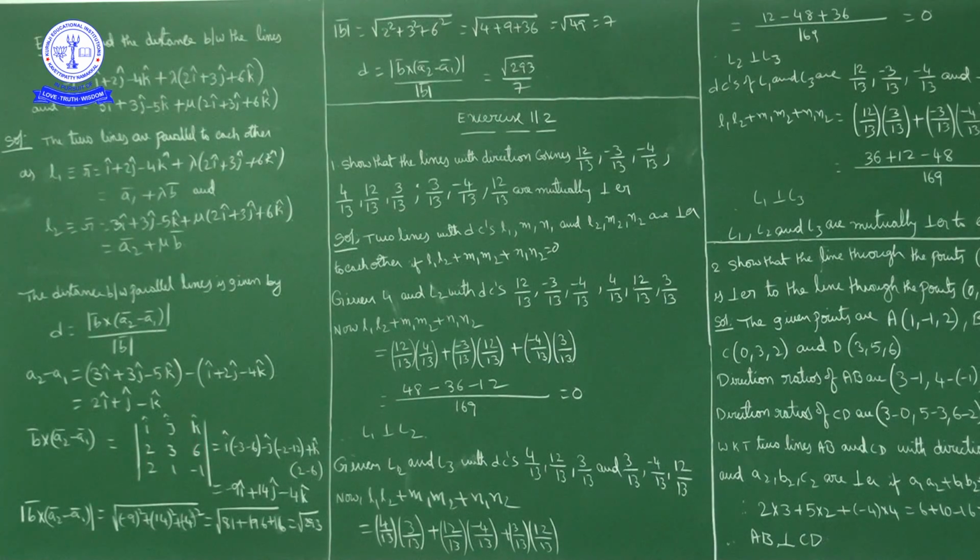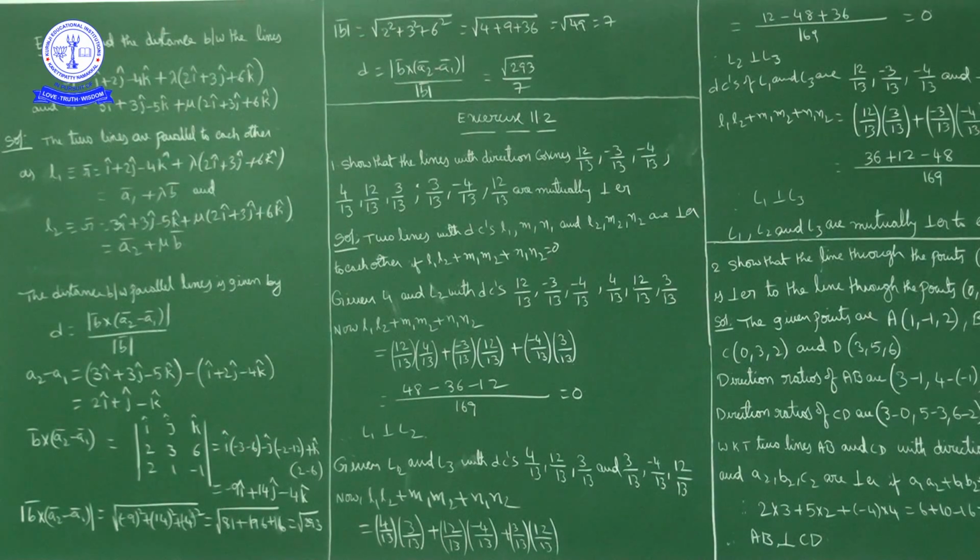And A2 bar minus A1 bar we got is 2i cap plus j cap minus k cap, so 2, 1, minus 1. Now this determinant: i cap into, first row first column closed, 3 into minus 1 minus 3, minus 1 into 6, that is i cap into minus 3 minus 6, which is minus 9.